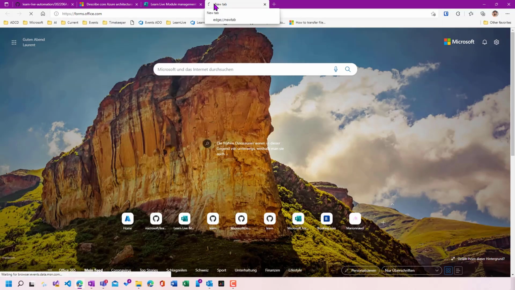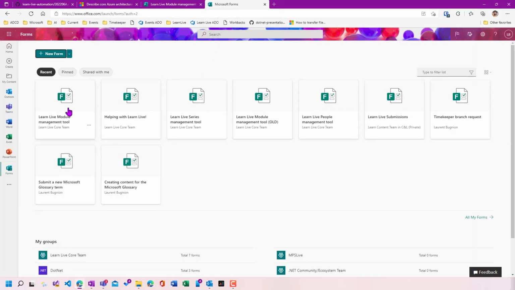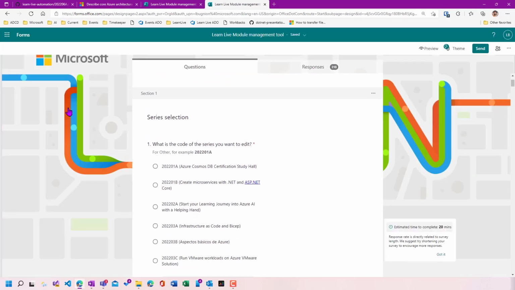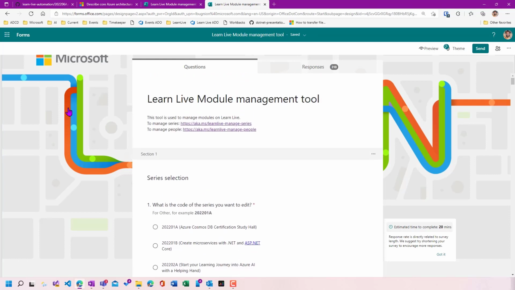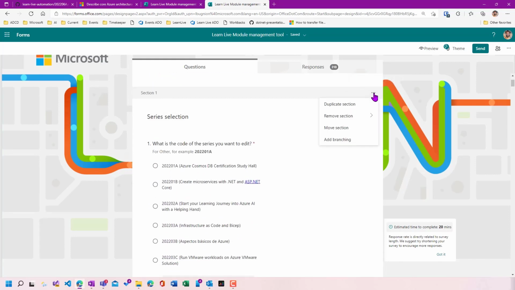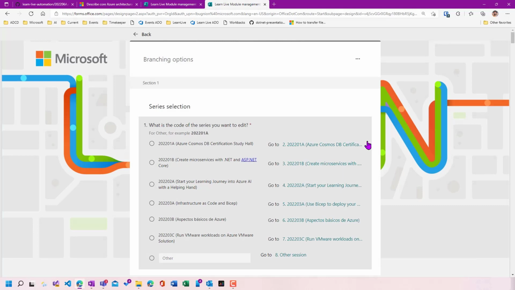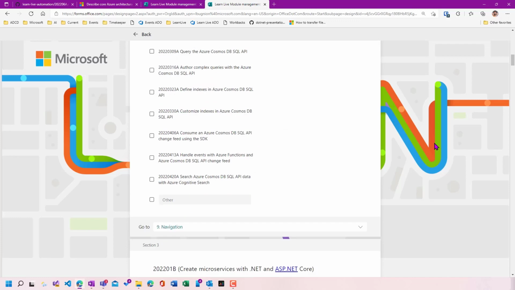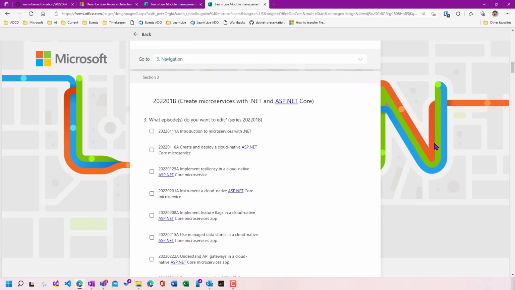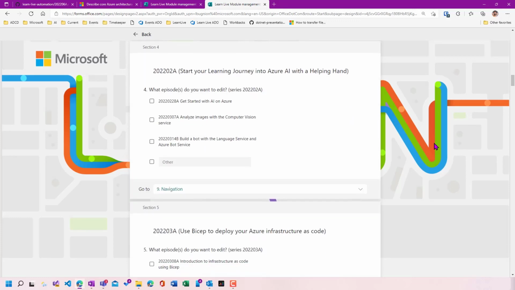So if we take a look at the form, we have various forms for Learn Live, for example, managing a series, managing the people, and here is the module management tool. Like I said, we can do a fairly complex UI. For example, we can add some branching, which allows us to say that if the user selects, for example, here the first series, then he is going to go to the corresponding section later in the form. And like this, it allows you to build complex forms which are not too massive, but which have branches.